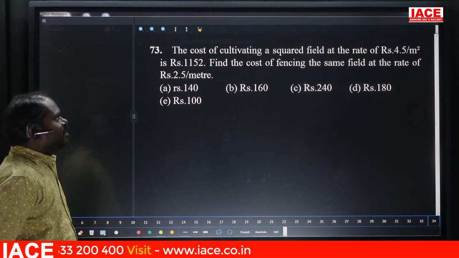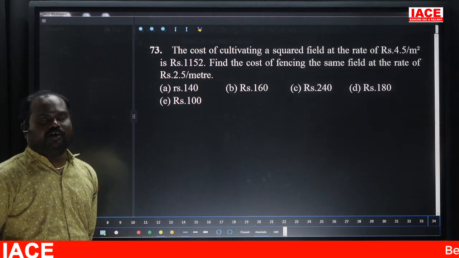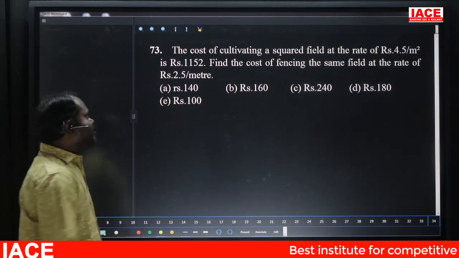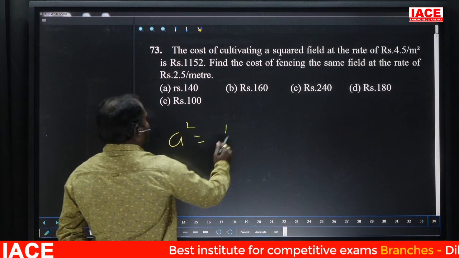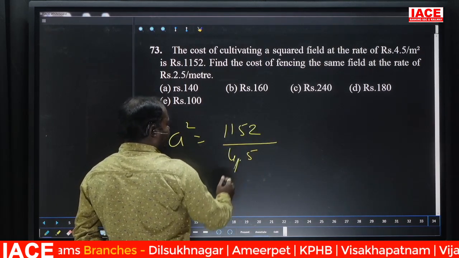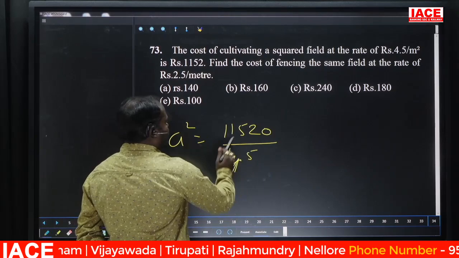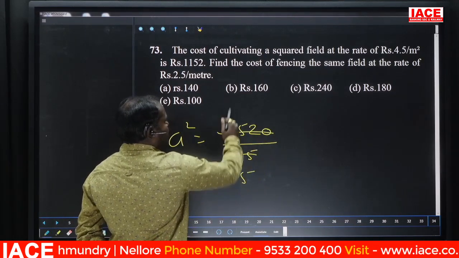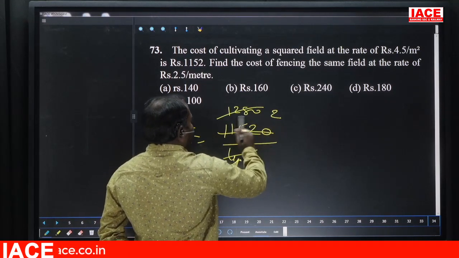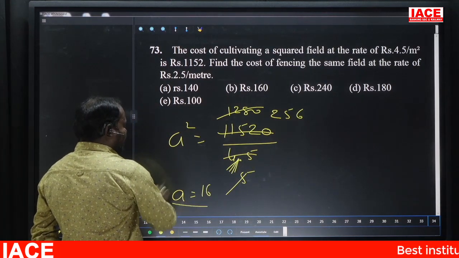The cost of cultivating a square field at the rate of 4.5 per square meter is 1152. So from that you will get the area. A total of 1152 rupees is charged at 4.5 per square meter, so from that you get the area A squared. If you remove the decimal, we can cancel 45, and we get 250. If A squared is 250, A equals 16. The side of the square field is 16.